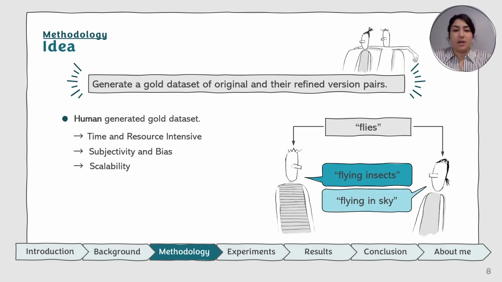So the idea here is to generate a gold standard dataset, which consists of pairs of the original query and the refined version, which supervised methods can be trained on. We can use humans to generate those pairs, but it's time and resource intensive, it's hard to add new datasets, and their judgment may be biased. For example, here we got the word flies. One of them may be thinking about the insect, and the other one may be thinking about flying.